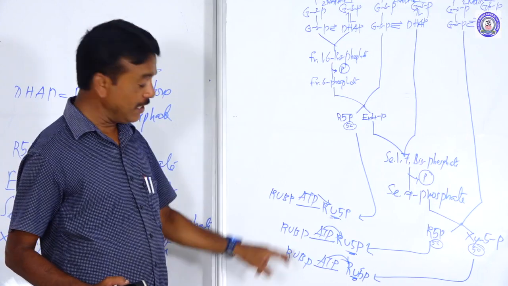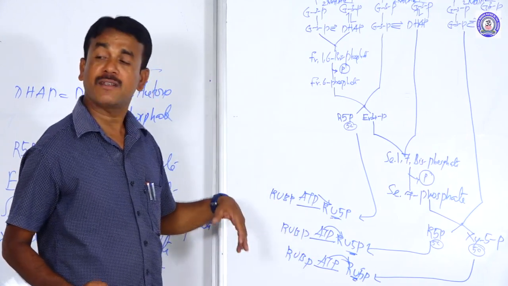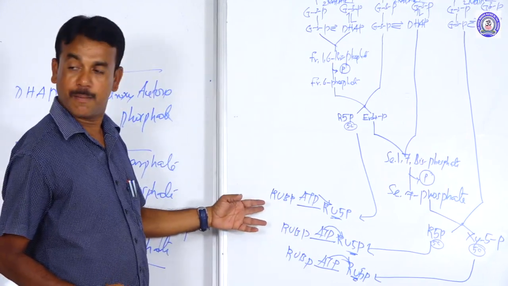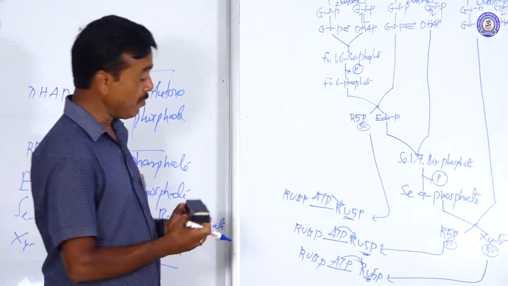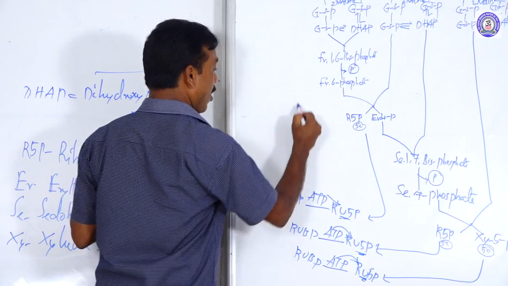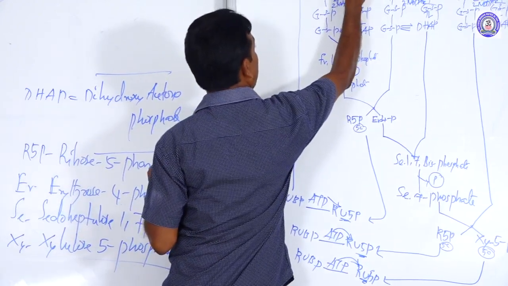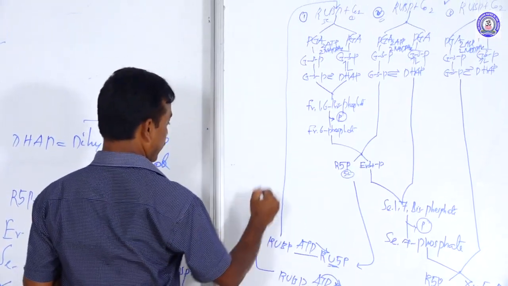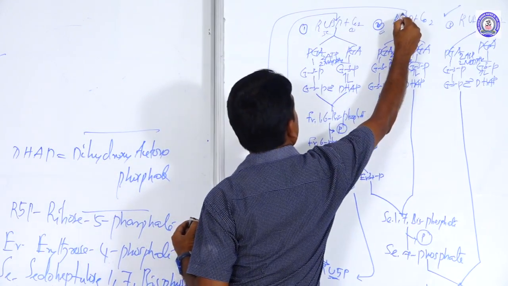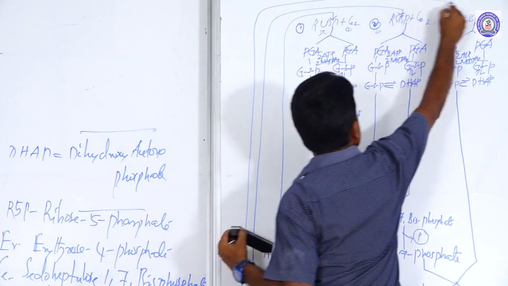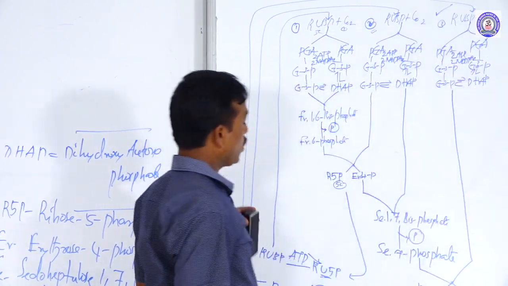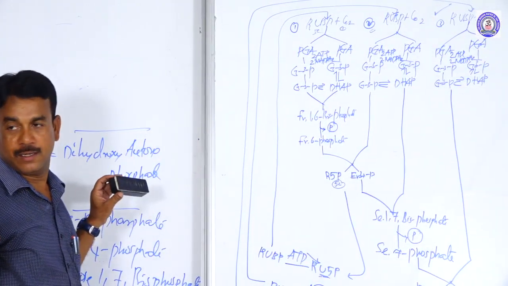All ribulose 5-phosphate is phosphorylated in the presence of ATP to form RuBP. So that is called regeneration of RuBP. Now count: each RuBP enters into each cycle. So the whole process is completed.